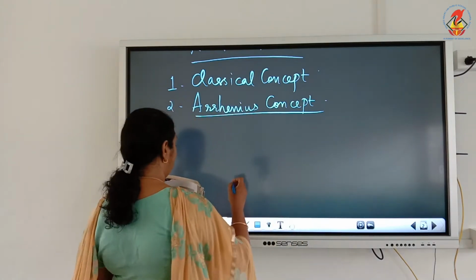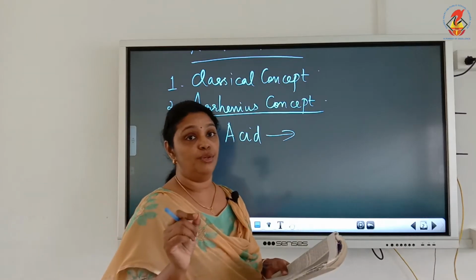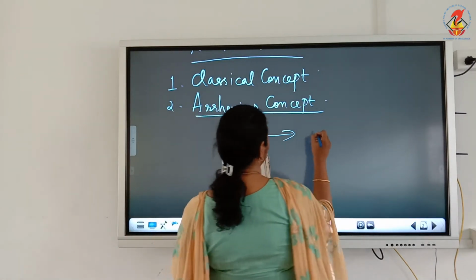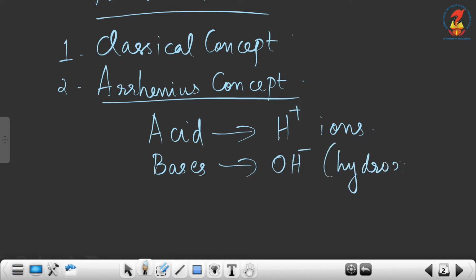So acids dissociate in aqueous solution to give H plus or hydrogen ions, and bases dissociate in aqueous solution to give OH minus or hydroxyl ions.